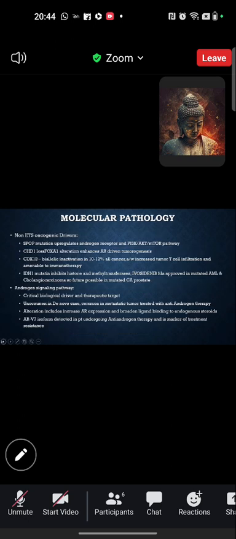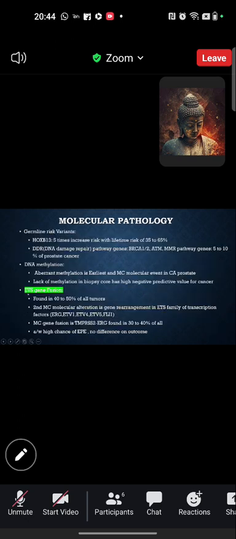So in molecular pathology, I will not go into detail, but there are a couple of genes and molecular things we should know. One is the ETS gene fusion, which is found in 40 to 50% of all tumors, and is the second most common molecular alteration, a gene rearrangement in the ETS family of transcription factors.